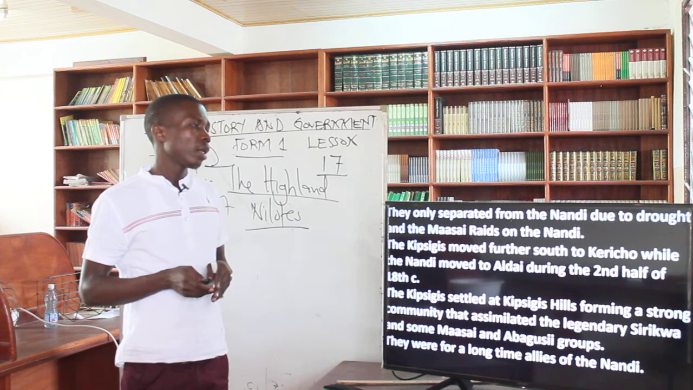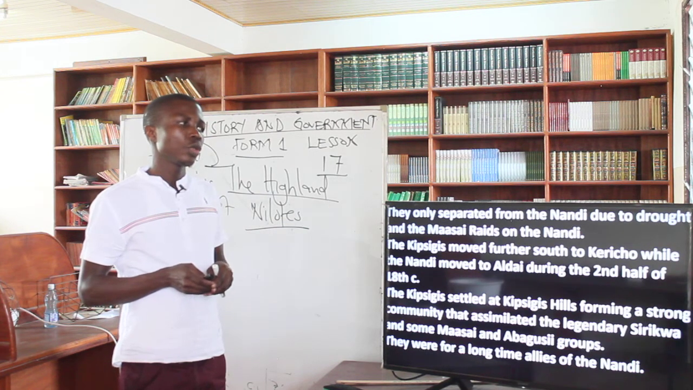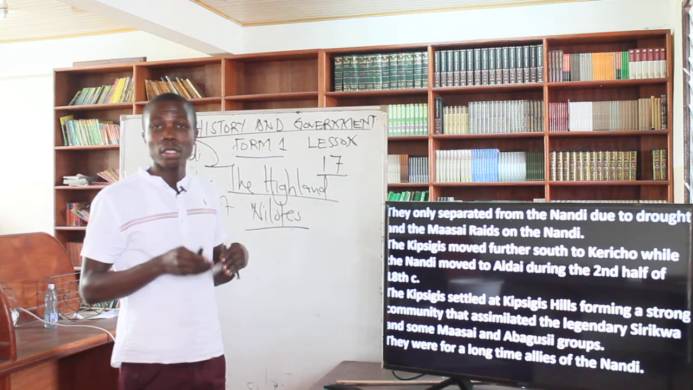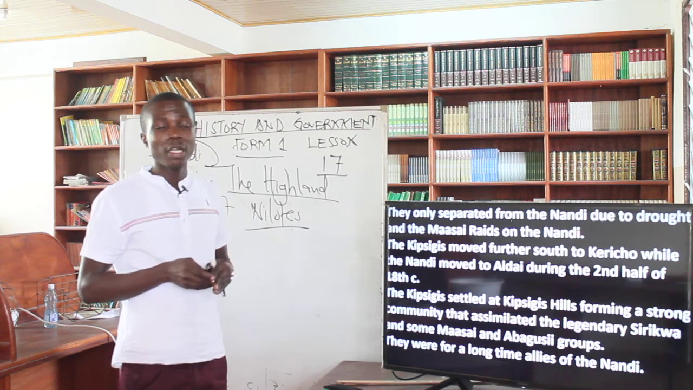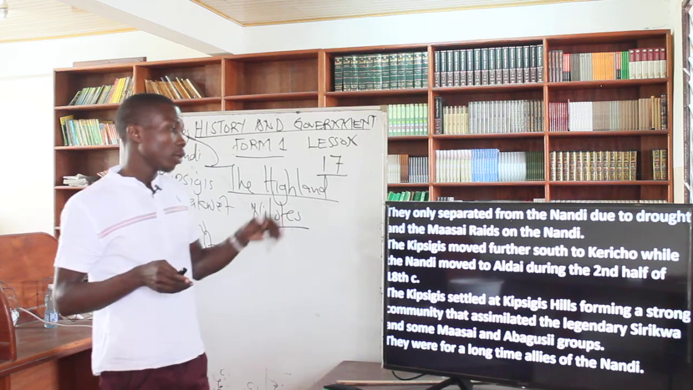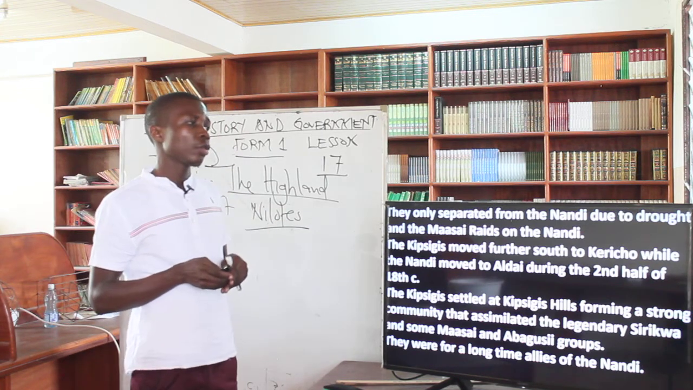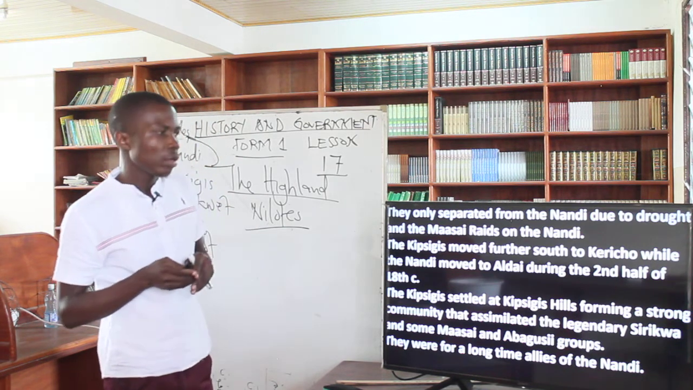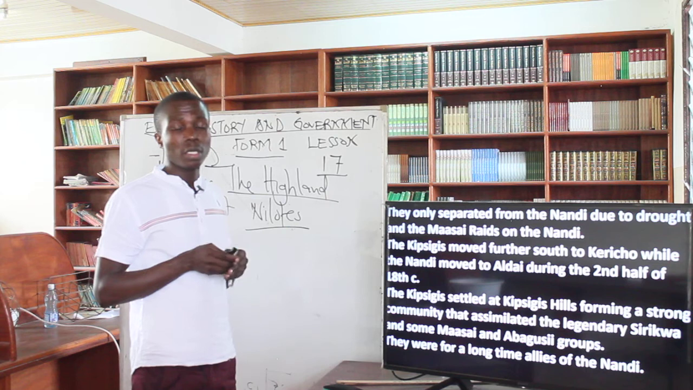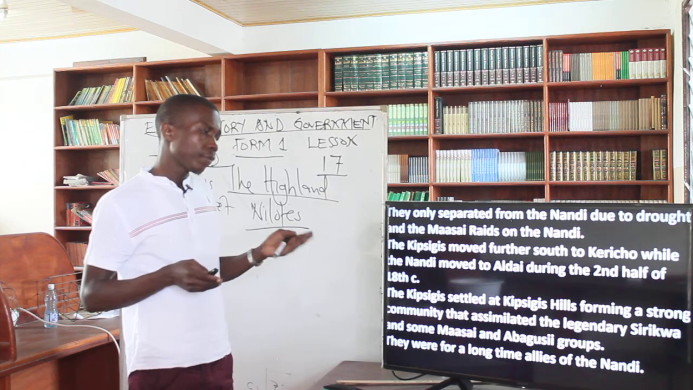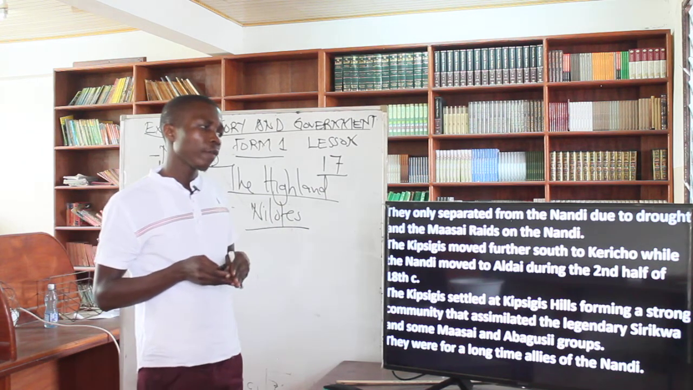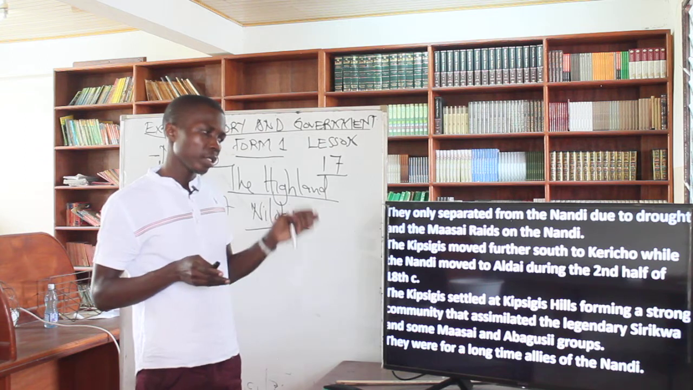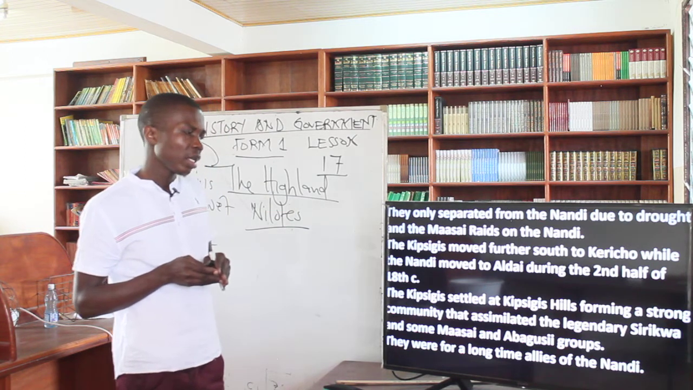So they only separated from the Nandi due to the drought and also the Maasai raids on the Nandi. Maasai were raiding the Nandi. They were going and fighting Nandi to get their cattle. And also the Kipsigis moved further south to Kericho, while the Nandi moved to Aldahi during the second half of the 18th century. Then the Kipsigis settled at the Kipsigis Hill, forming a strong community that assimilated the legendary Sirikwa.